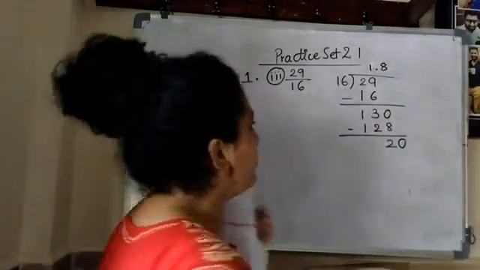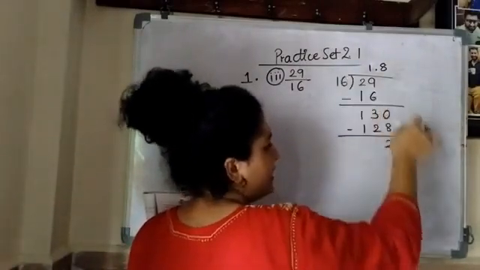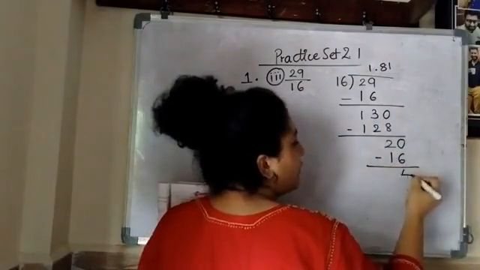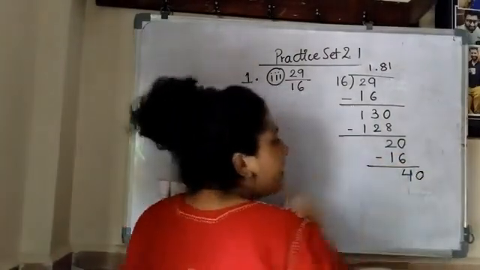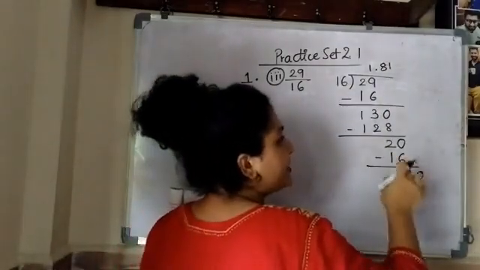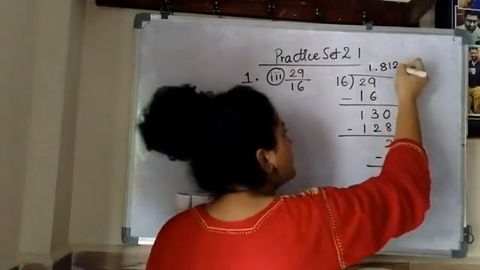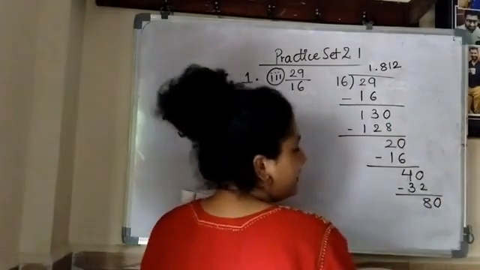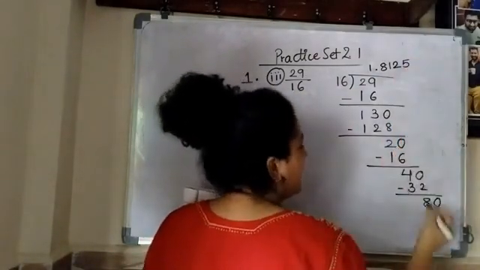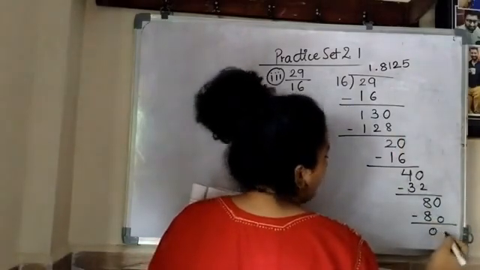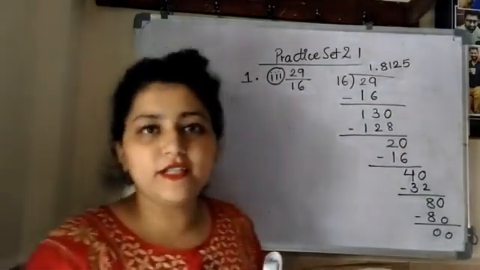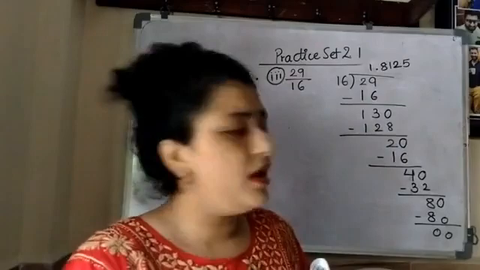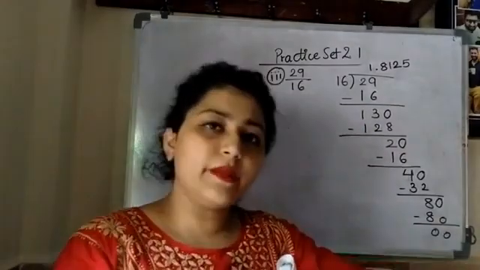So continue करते calculation. Now in the table of 16, 20 से छोटा itself 16 is there. 16 ones are 16. Now 4 I got. 0 I take again. So in the table of 16, 40 से छोटा 32 is there. 16 twos are 32. 8 I got as a remainder. 0 I take here. 16 5s are 80. Okay, so finally we got 0 as the remainder. It means our number is terminating type. Why? Because 0 we got. It has stopped now. So terminating.